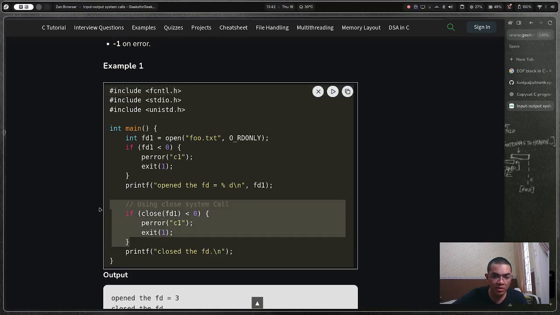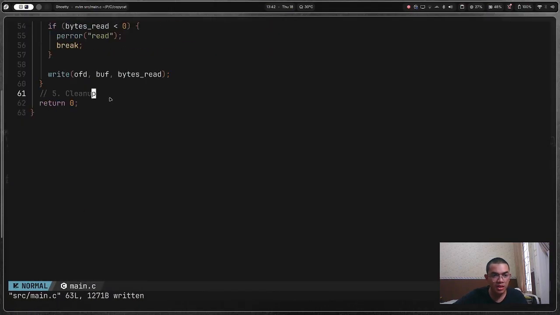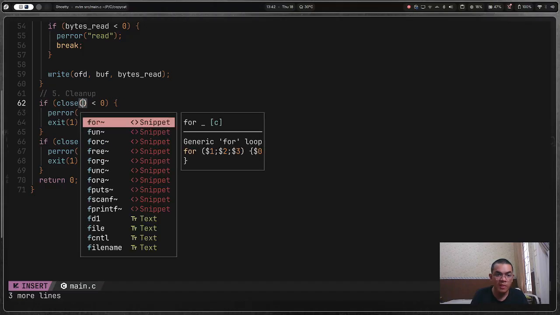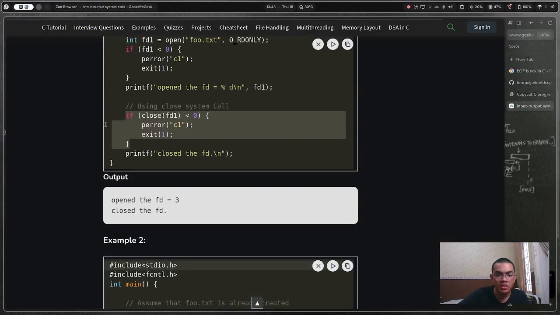I will use this code and put it in cleanup. I'll do it two times. So it's going to be FD1, which should be IFD, and OFD. What is the return value? Close the FD. Open.